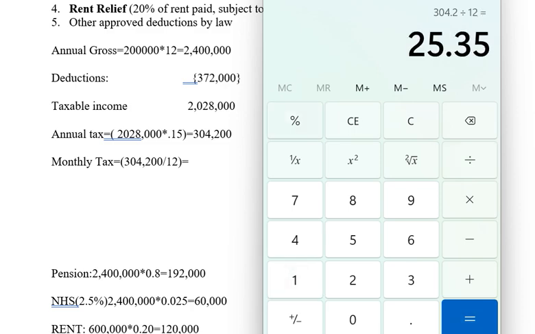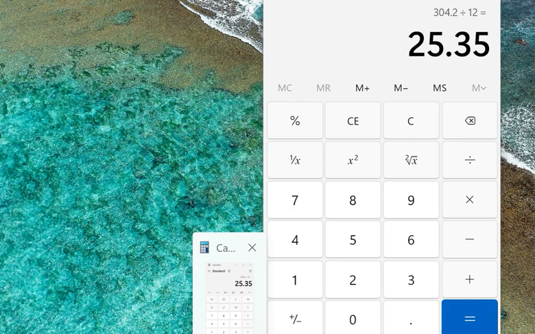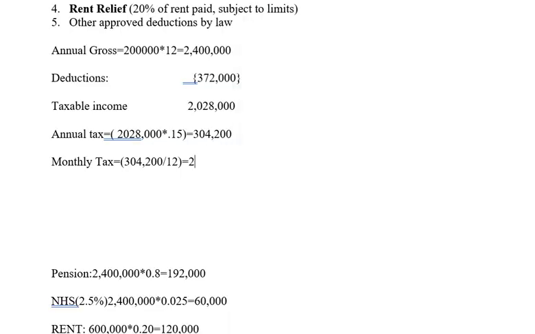So meaning that every month you are paying 25,350 naira to the government of Nigeria. So that's how it is. It's as simple as that.